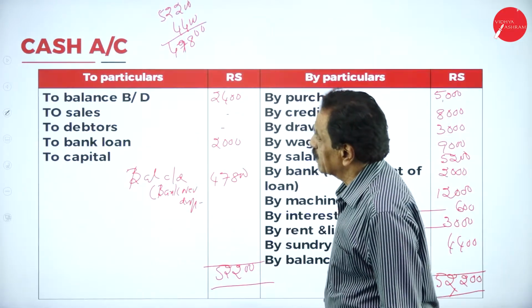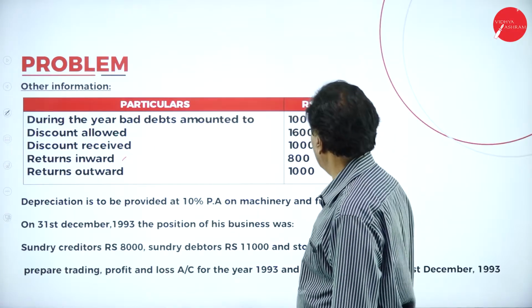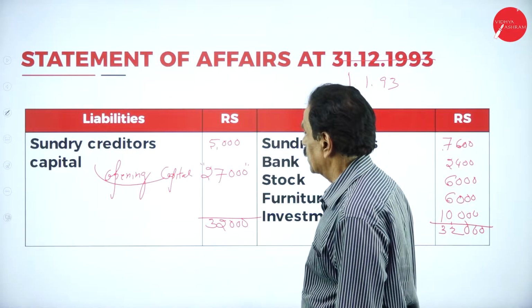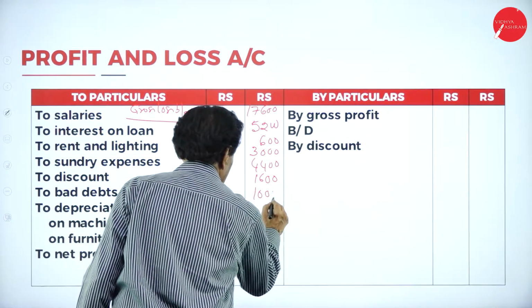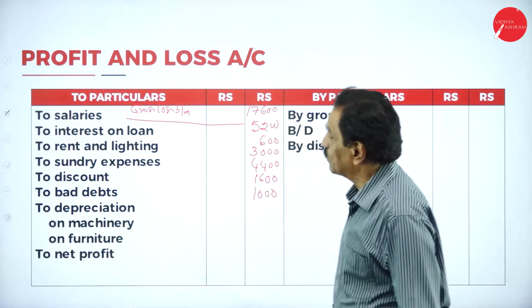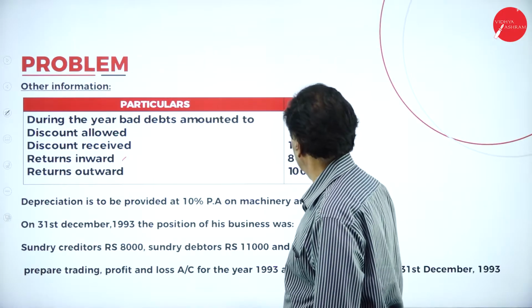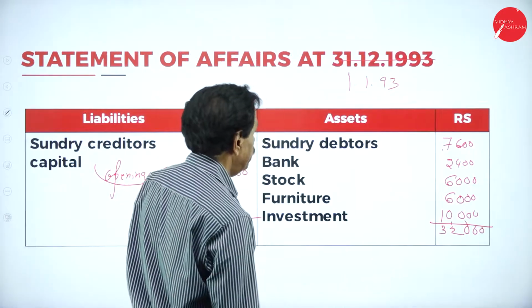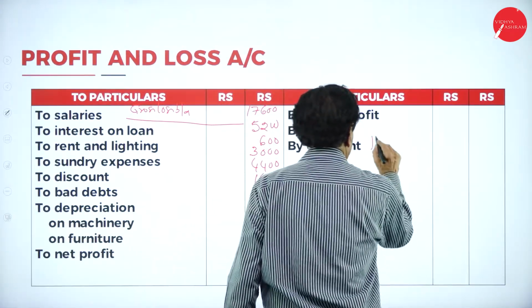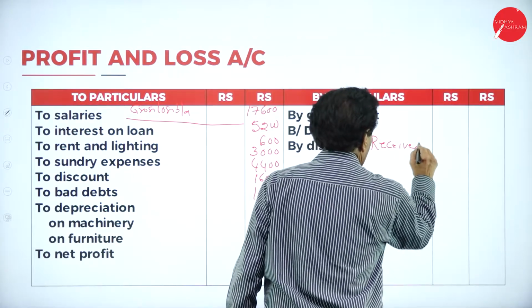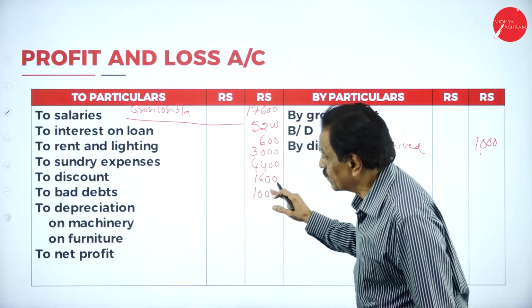Your bad debt. Bad debt is 1,000. Then how much discount received? See that. Discount received 1,000. This is the discount allowed division.